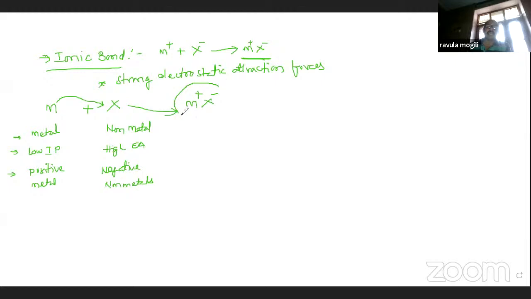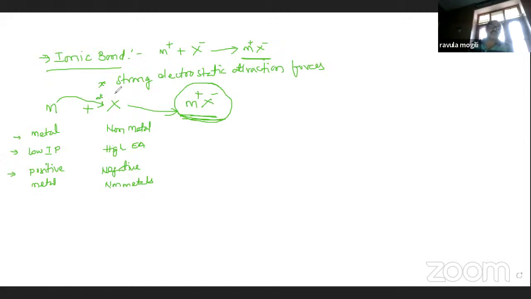So the M plus ion and the X minus ion attract each other with strong electrostatic attraction forces. Due to the presence of these strong electrostatic attraction forces, an ionic bond is formed. అంటే strong electrostatic attraction forces, electron transfer.